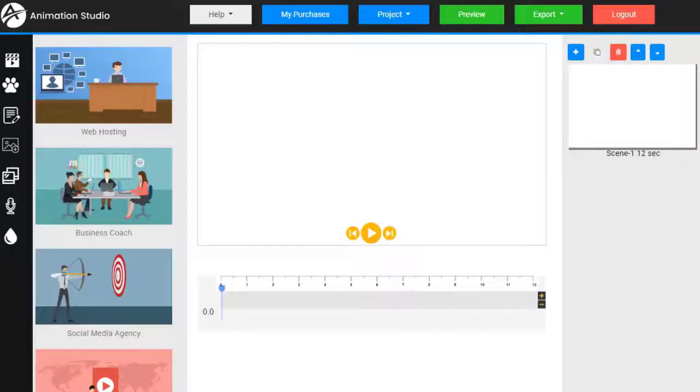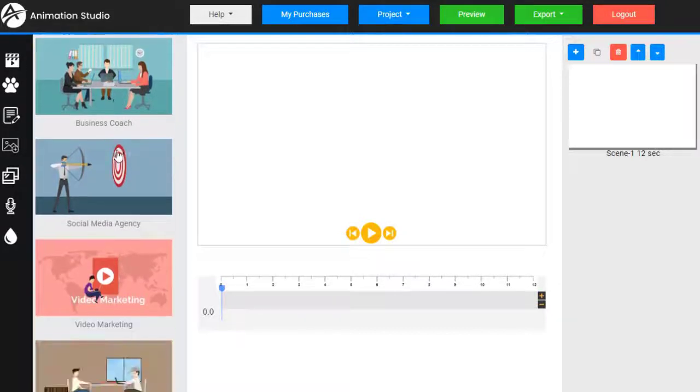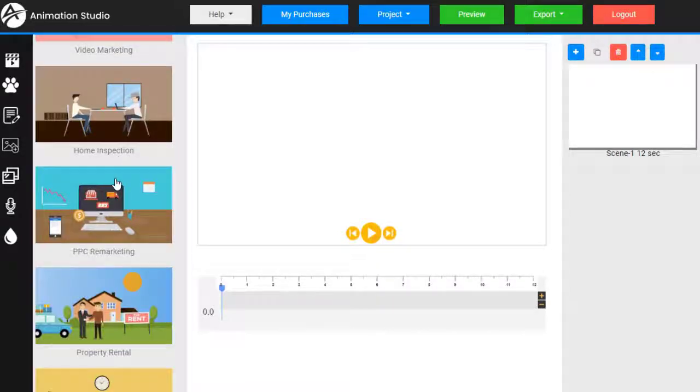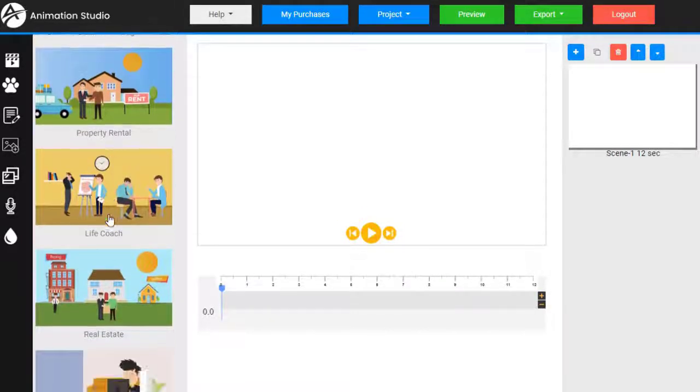Let me give you a quick tour of the Animation Studio. Now there's two main ways to make your videos in the Animation Studio: the ready-made templates and the blank canvas. Let's start out by taking a look at the ready-made templates. Now here I am logged in. You can see it already kind of defaults under the templates. It's here under this first icon, and here are all of the ready-made templates: web hosting, business coach, video marketing, property rental, life coach.